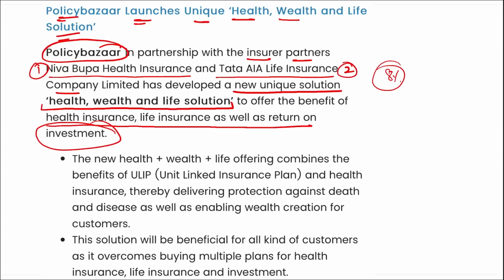It will be an ageless plan, that means the applicable premium is paid as per the same age for blocks of 10 years. Then it will be helpful for tax saving. It will be a healthcare plan also. So all these features will be provided in this health, wealth and life solution offered by a collaboration between Policy Bazaar, Niva Bupa Health Insurance and Tata AIA Life Insurance.